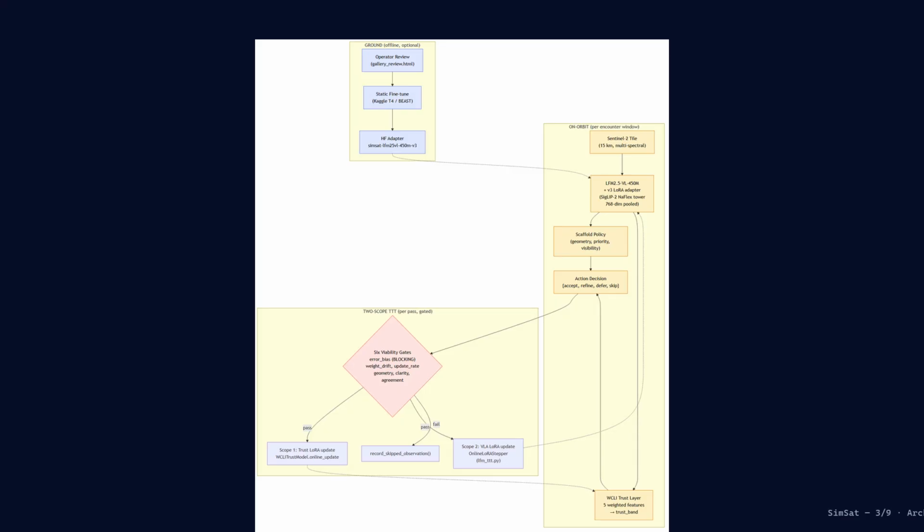One vision language tile encoder, Liquid AI's LFM 2.5 VL 450 million parameters, feeds a planner over encounter windows. A trust layer scores each candidate against geometry, priority, cloud, and visibility. 6 viability gates govern any continual learning that runs on top.